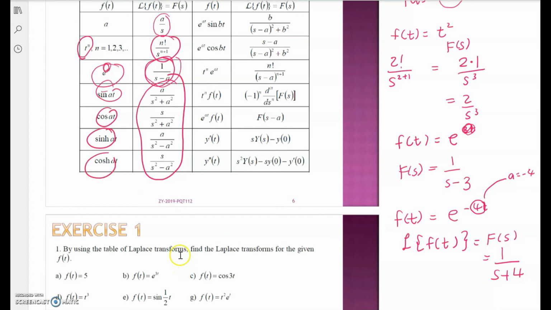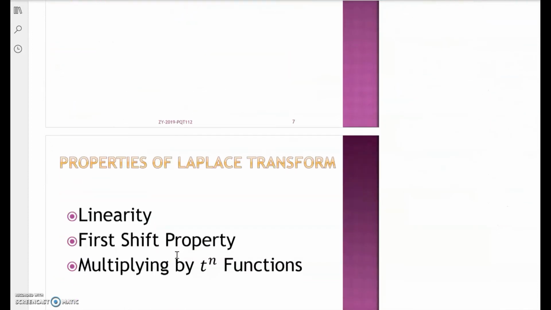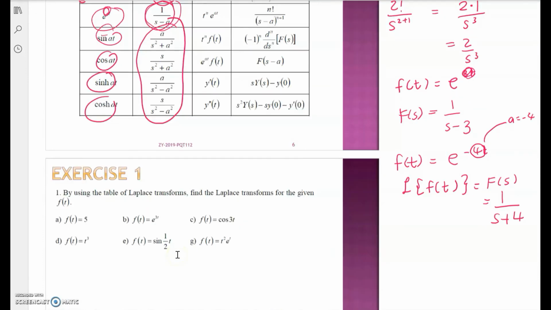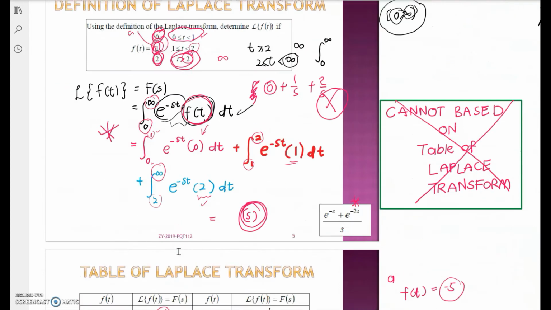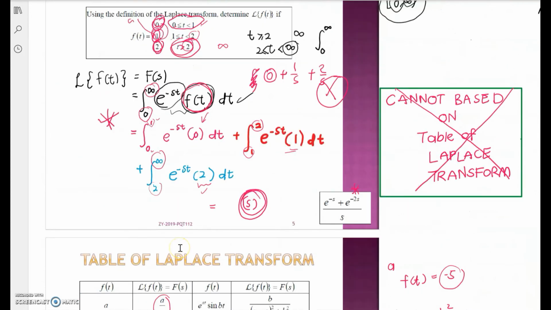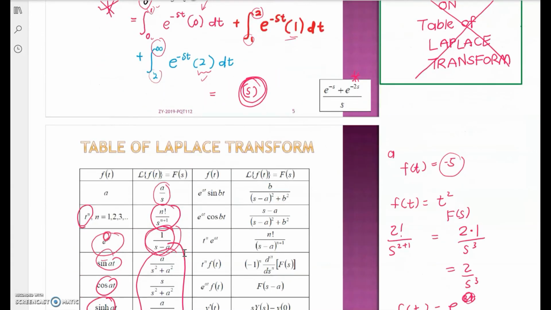We will discuss the properties in the next video. I really hope that you can get a good idea about what the Laplace transform is and what the inverse of the Laplace transform is. That is just a general idea. Our main target is to solve initial value problems.